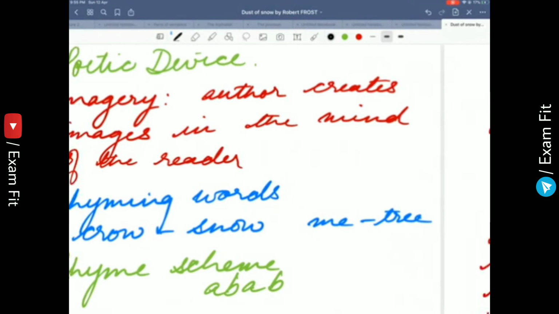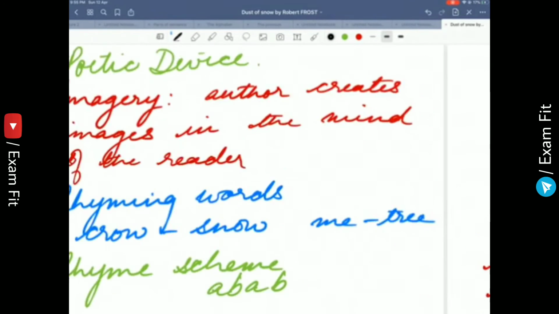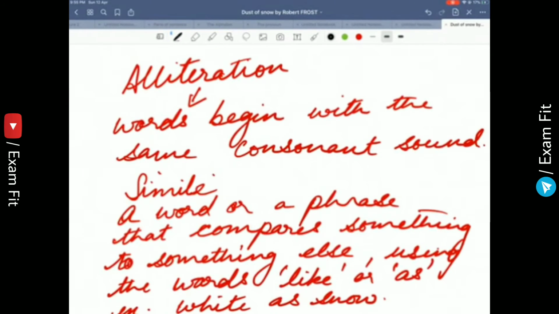Now, what is the message of the poem? You should know what alliteration is. The words begin with the same consonant sound. When the initial sound is the same, it is alliteration. Mad monkey mania, ma ma ma. That is alliteration. Similarly, when you are comparing one thing with something else using words like 'like' and 'as', that is known as simile.